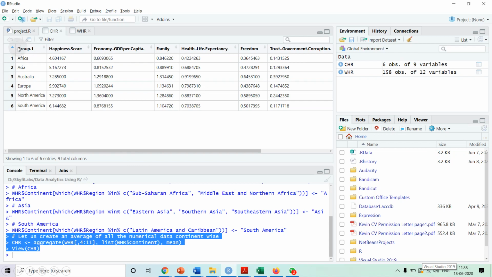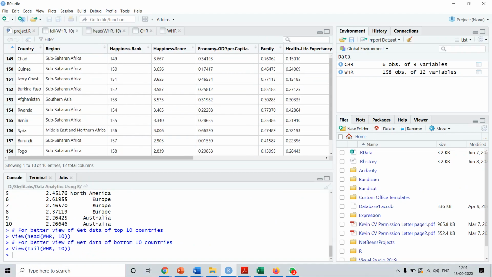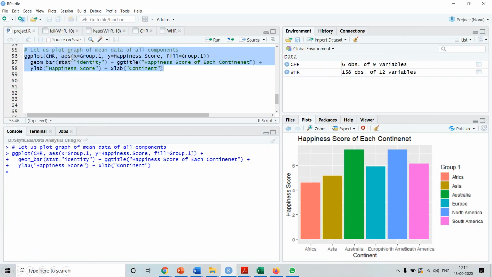So this we want to draw on the x-axis, right, and happiness score we want to take on the y-axis in the bar chart. So in aesthetics, we are telling x is group 1 and y is happiness score, and the filling we want to do based on the values in group 1, based on the continent. For every continent we want a different color filling. So we are telling fill based on group 1, okay.